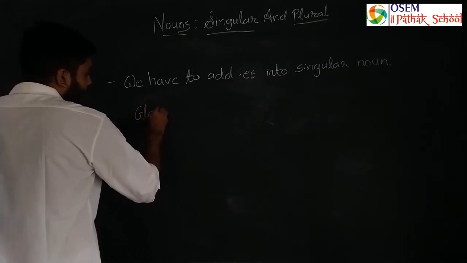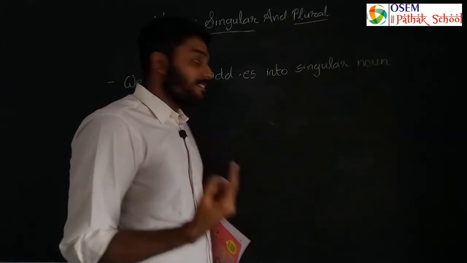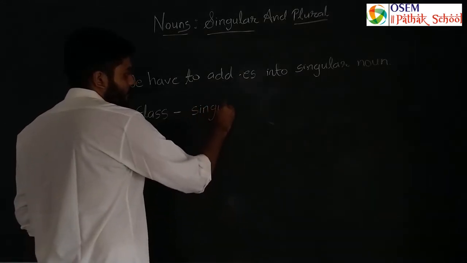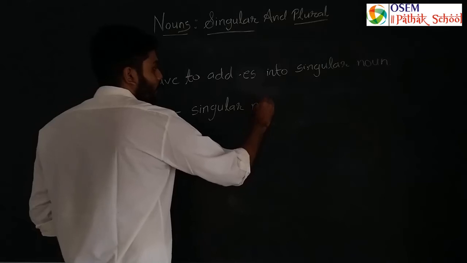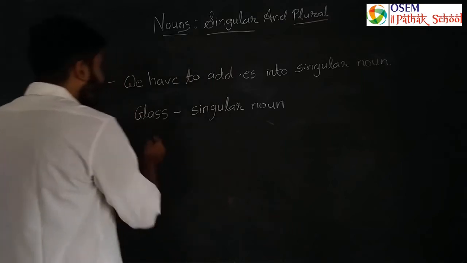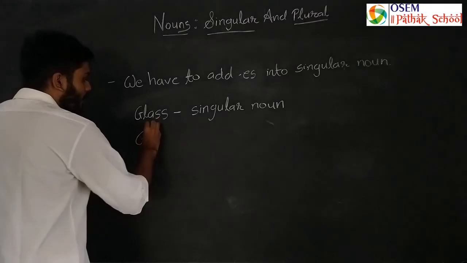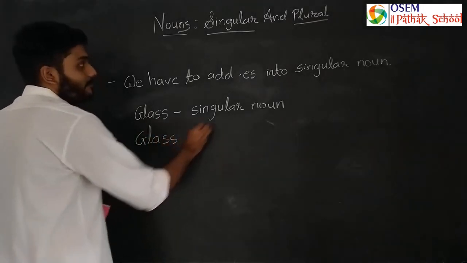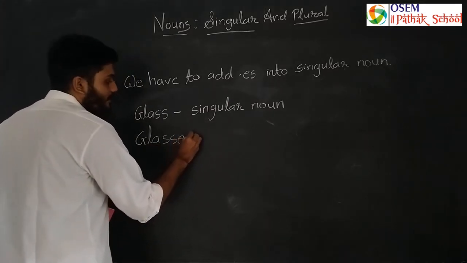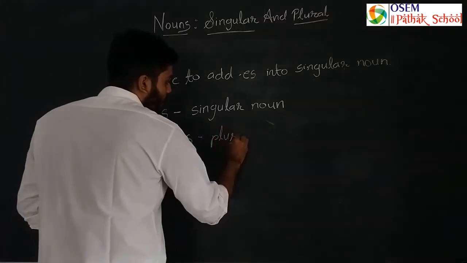As I said about one example, glass is only one, that's why we are calling it a singular noun. Okay? How many glasses are here? There is only one glass here, that is why we have written only glass. Now if we have to turn it into a plural noun, what we have to do here in this type, we have to add es. So we will add es into the singular noun, we will get glasses. So what did it become? It became a plural noun.